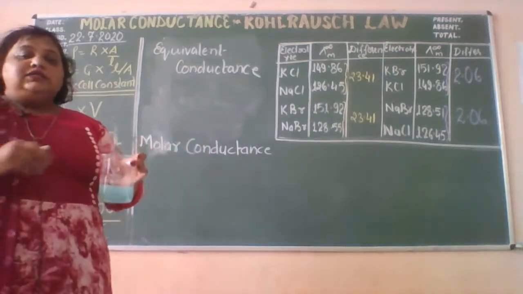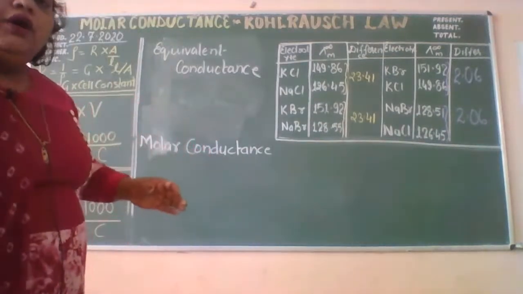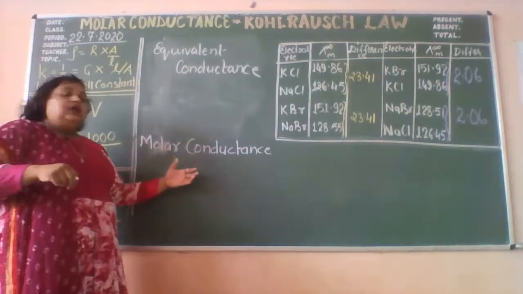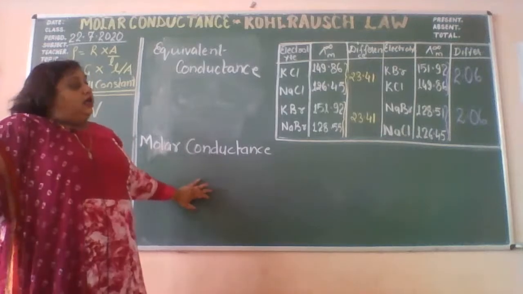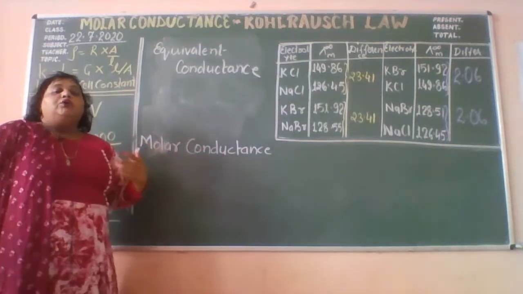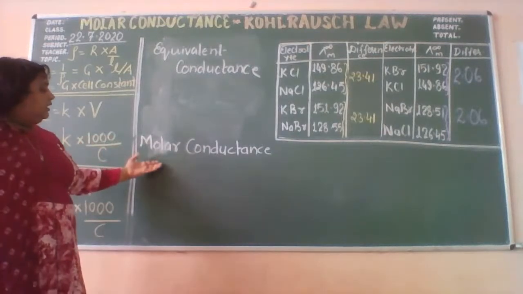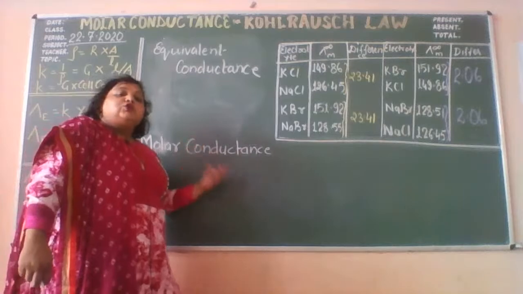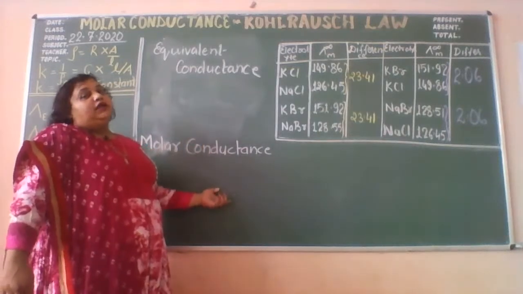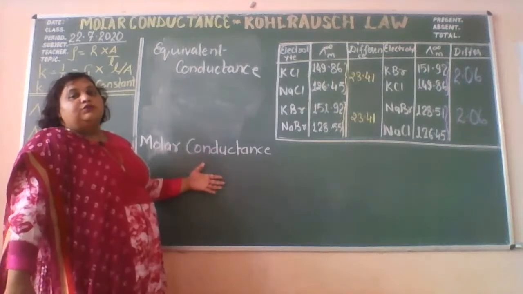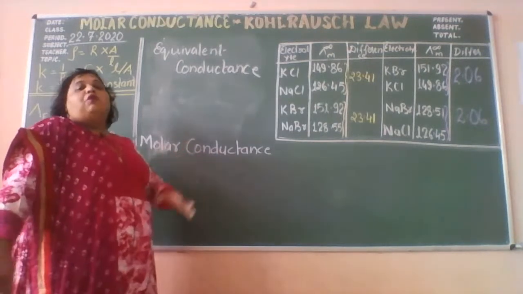Please note it down, the definition better, I give you right with me, right? And the absolute term. How you can define the molar conductance? Simply, the conductance of the electrolyte containing 1 mole, whatever it may be, right? The conductance offered by the volume of the solution that contains 1 mole.